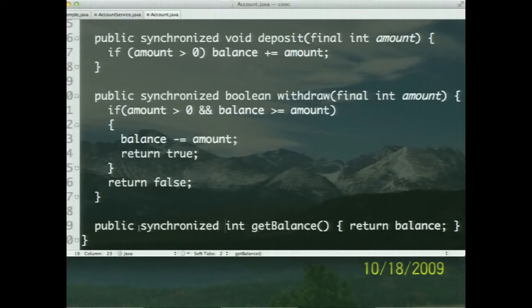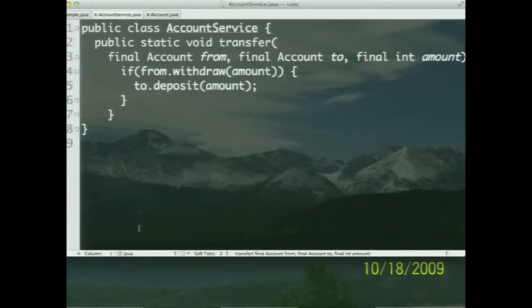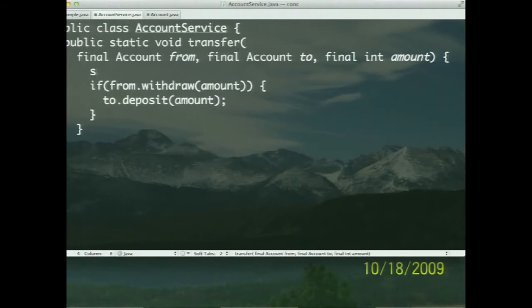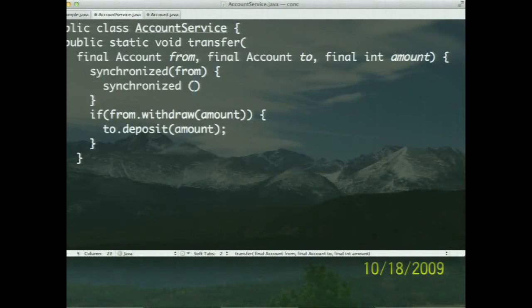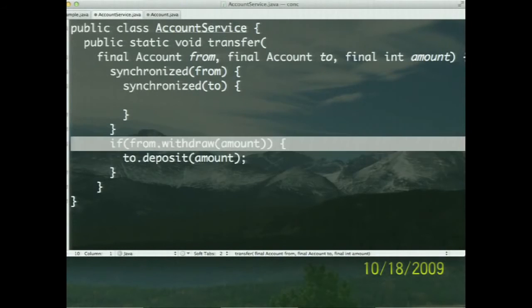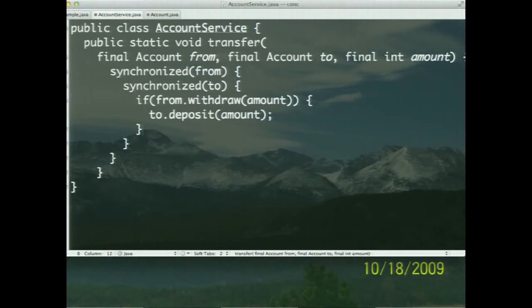Not really, because I have to worry about synchronization in here as well, isn't it? So I'm going to say synchronized over here, and this is going to be on the from account, and then I'm going to say synchronized on the to account as well. And then, of course, within the synchronized block, I want to perform this operation. Now the code is thread safe and we are done. What do you think? I see a few people laugh already. What do you think? Can we have the confidence we are done?